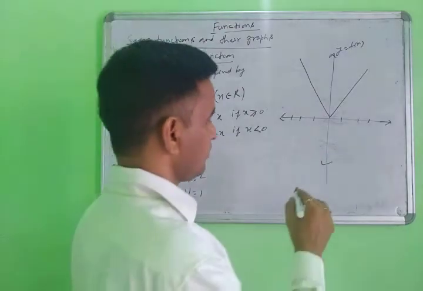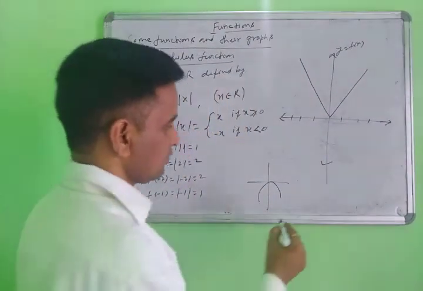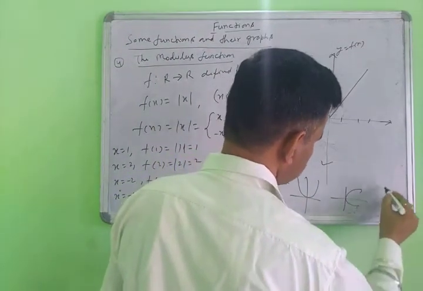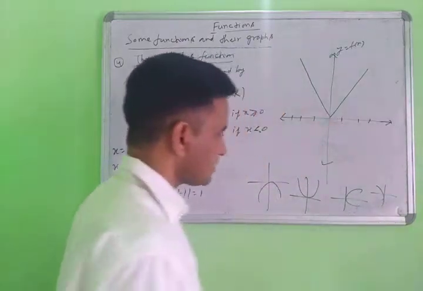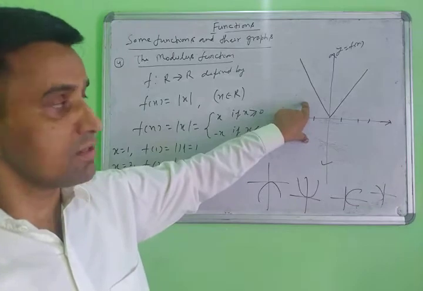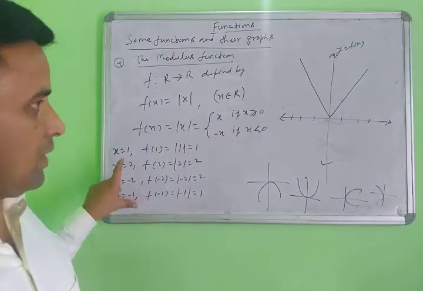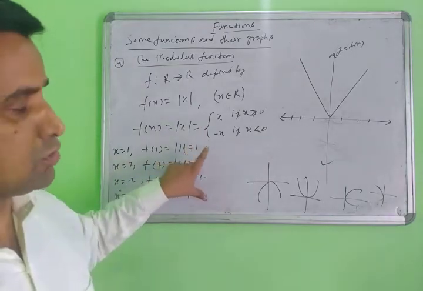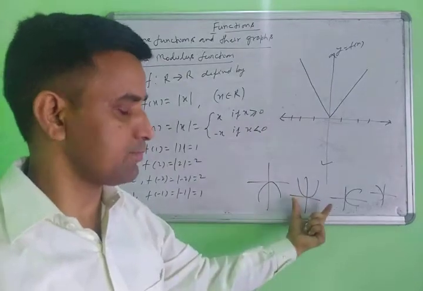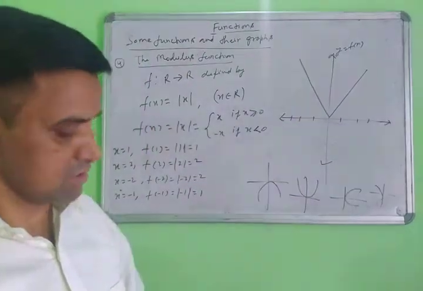When you draw the graph of a polynomial function in this way, y is negative, in this way, y is positive. So it is possible for polynomial functions, but the modulus function graph is always in this way, because when you put any value of the domain, y always comes out positive. This is fixed here, not fixed for the polynomial function. Yes, note it down.